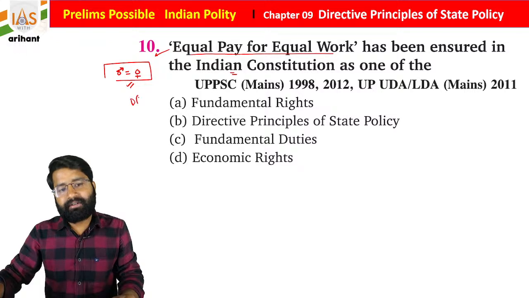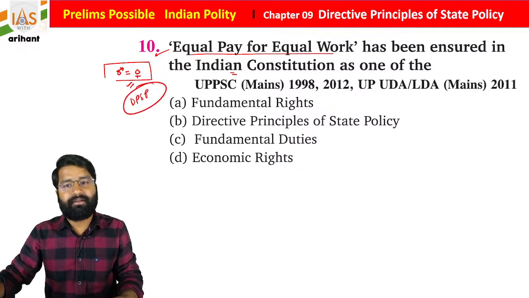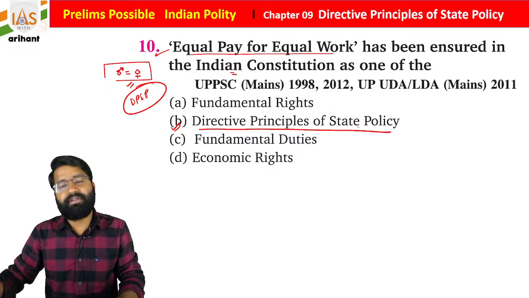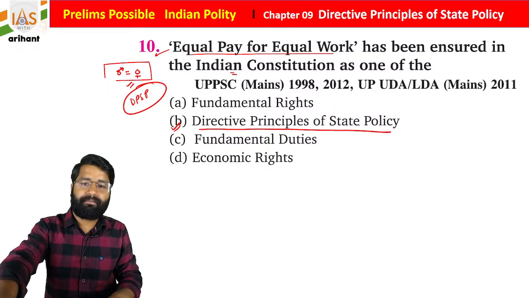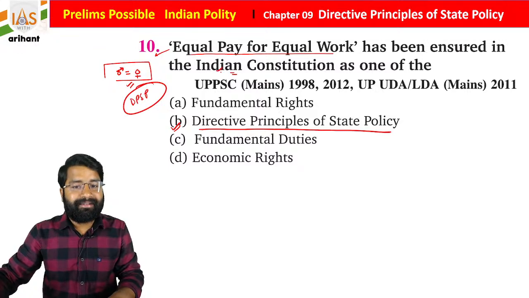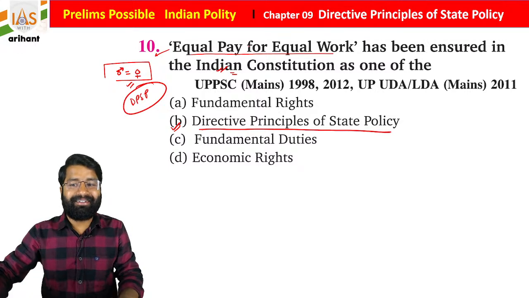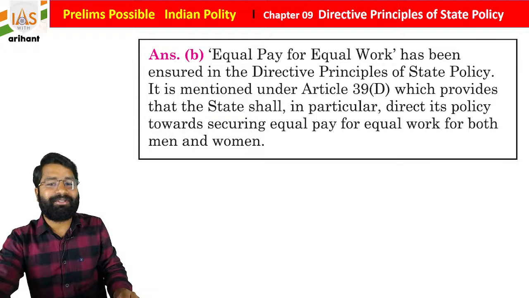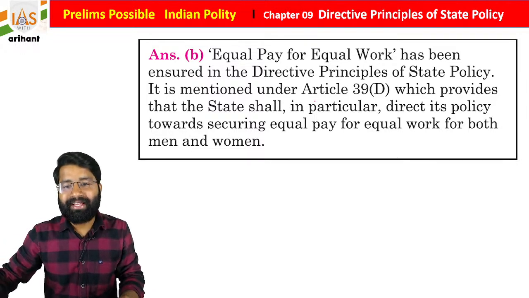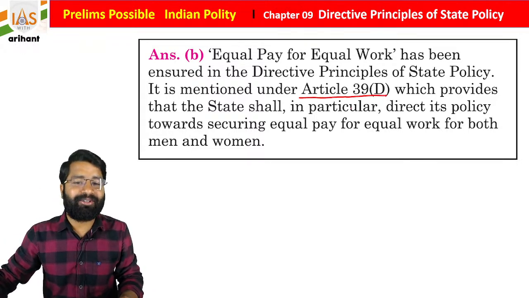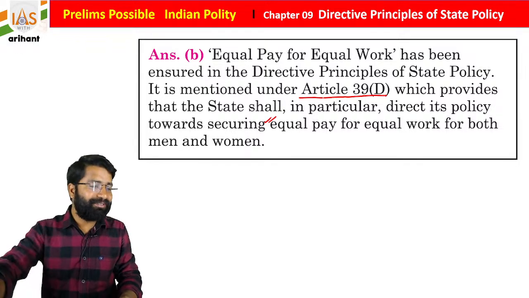It is part of the DPSP, so it is up to the state what they want to give. It is an economic right, but yes, it is under the DPSP, students. Equal pay for equal work is included under Article 39 clause D. So this is also very important.